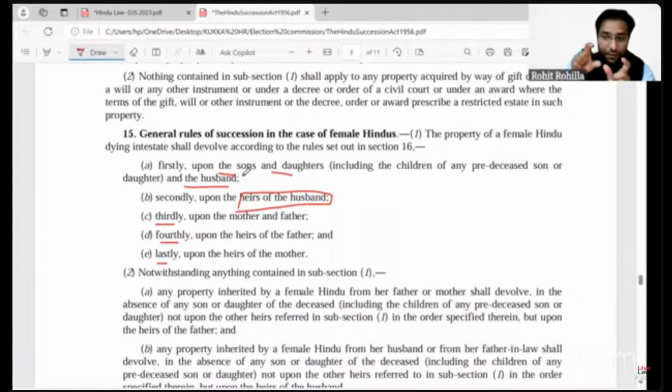And each category of class 2 heirs, they will take the property simultaneously. They will take the share in the property equally. So if sons, daughters, and husband are present, they will take the property in equal shares.